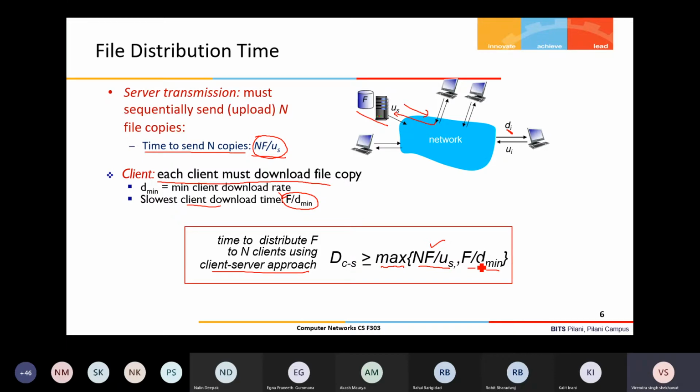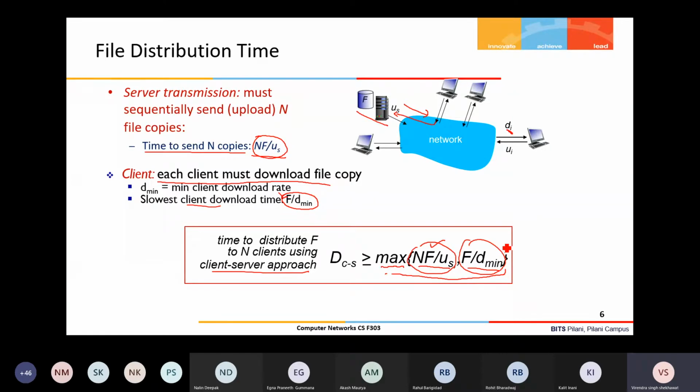Whichever is the maximum will be the minimum time to distribute the file among the n clients, right? Why is it greater than or equal to? Because there may be other components of the delay that we have ignored here, propagation delay and queuing delay in the network. But definitely it is going to take at least this much time, whichever is the maximum of these two, and then some additional time will be there, which, as I said, we are ignoring here.